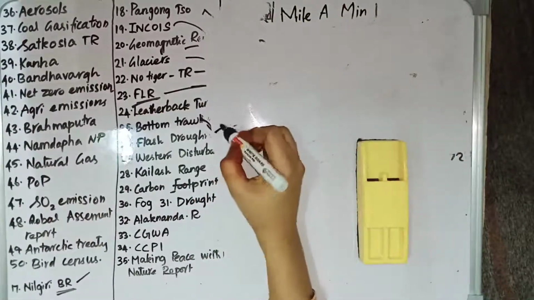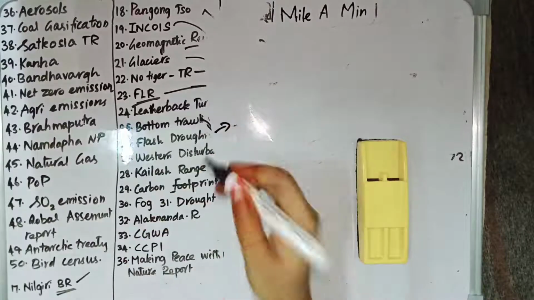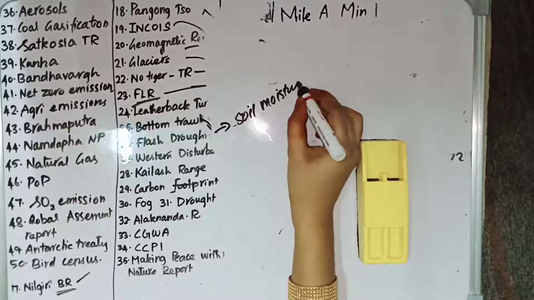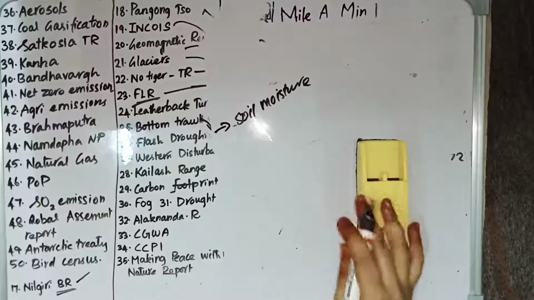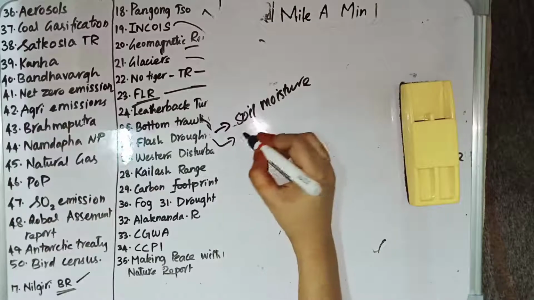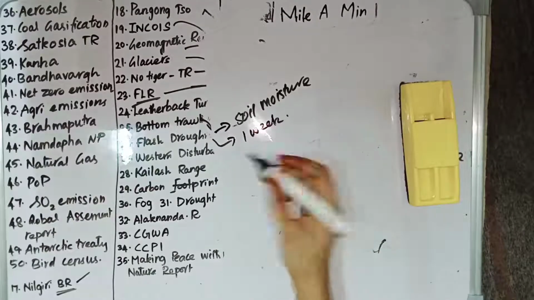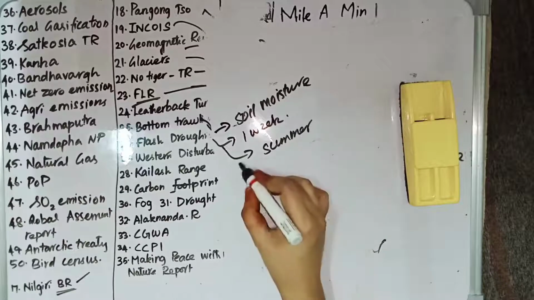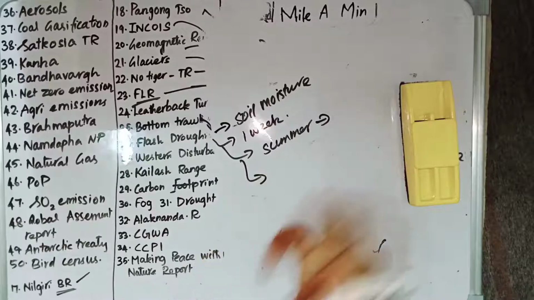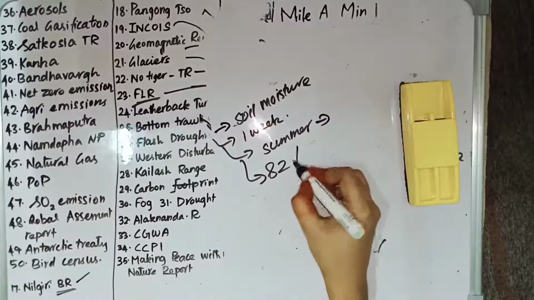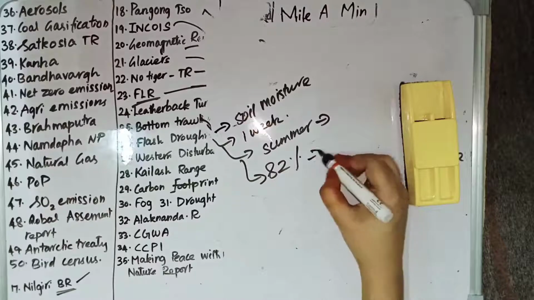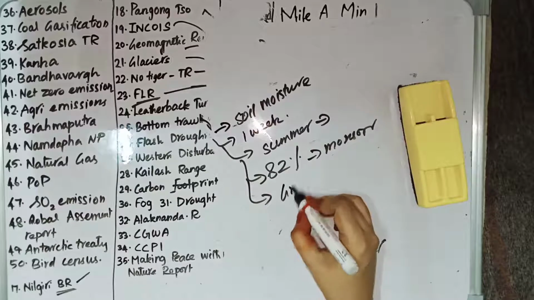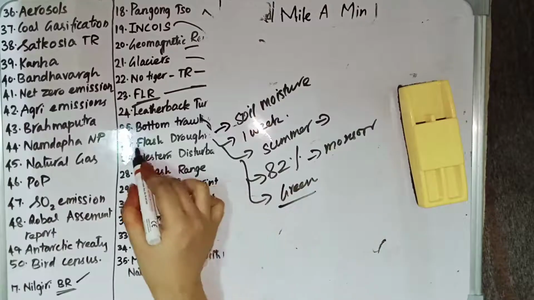And then we discuss flash drought. Flash drought occurs when the soil moisture decreases rapidly. Generally, a drought takes more than a month to occur, but a flash drought occurs within a week or 2. It is generally believed that it occurs during the summer season, but that is not true in the Indian case. It generally occurs in summer in Western countries, but in India, 82% of the reported flash droughts happen during the monsoon period. And the major cause of flash drought is greenhouse emission by anthropogenic causes.